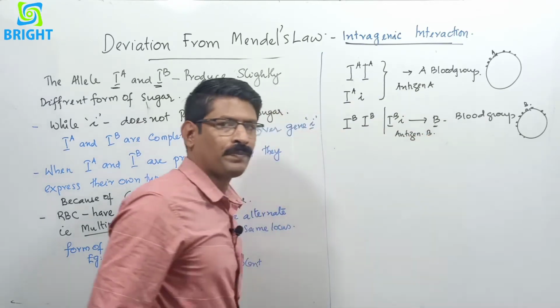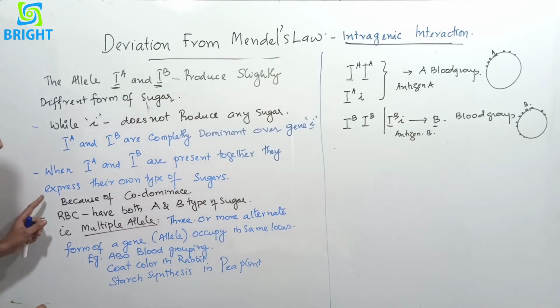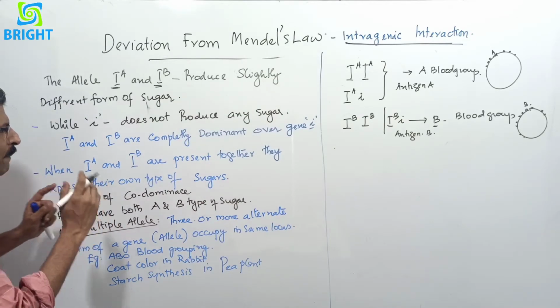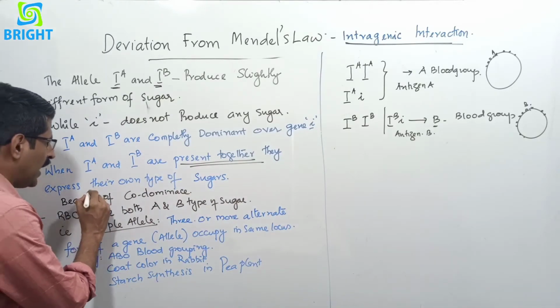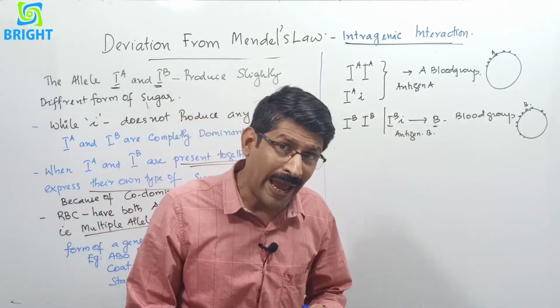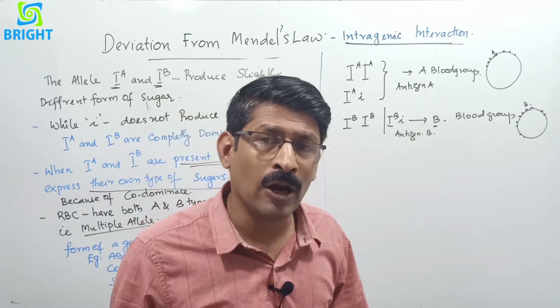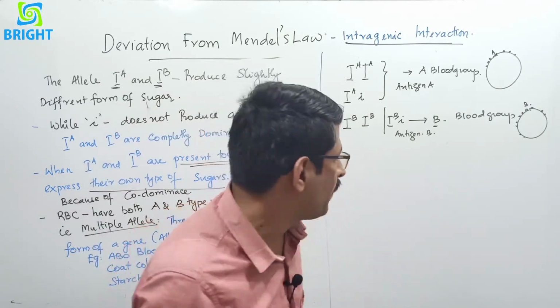But when A and B are present together, when they come together, they express their own type of sugar. Both A antigen or A sugar and also B antigen will be produced.